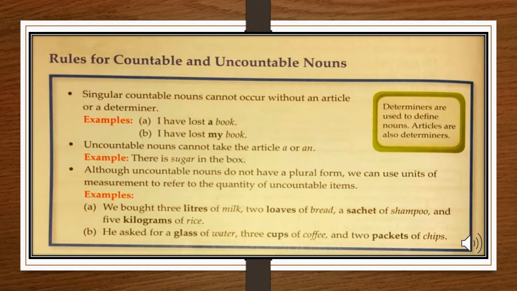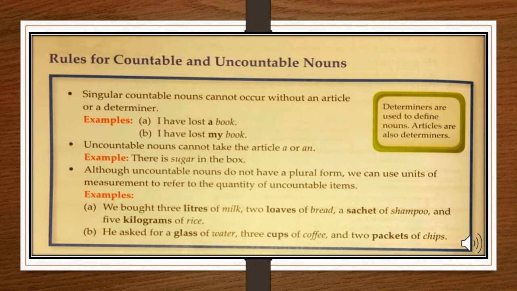Third rule, although uncountable nouns do not have a plural form, we can use units of measurement to refer to any quantity of uncountable items. Now we have already studied that uncountable nouns cannot make plural forms. They are collective terms.